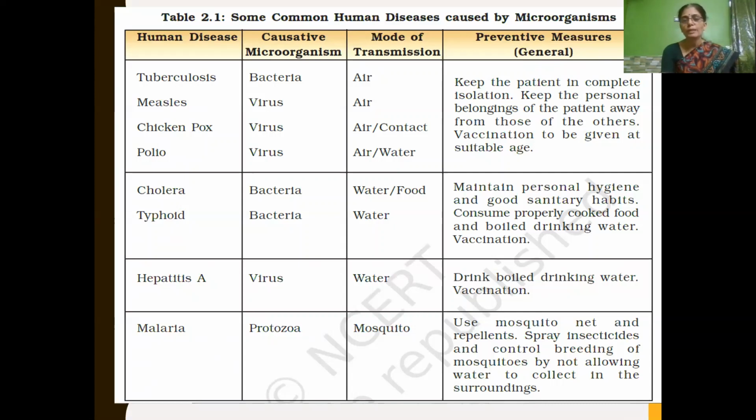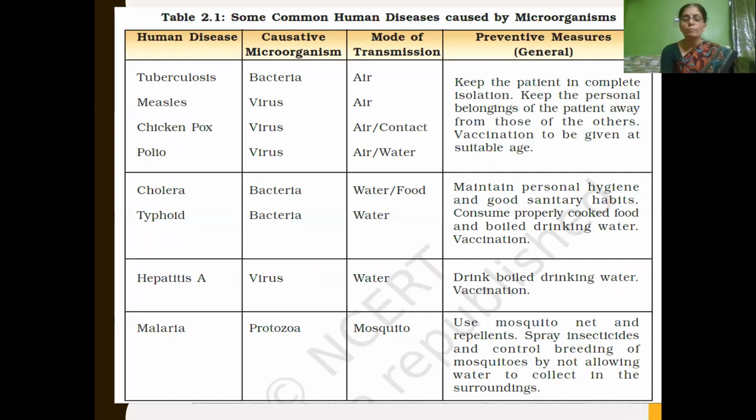And how do they spread? Mode of transmission: through air or contact or water. Measles is spread by air. Chickenpox is spread either by air or by contact, physical contact with that infected person. Polio by air and water.